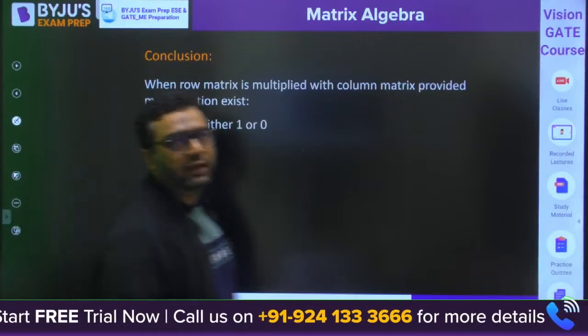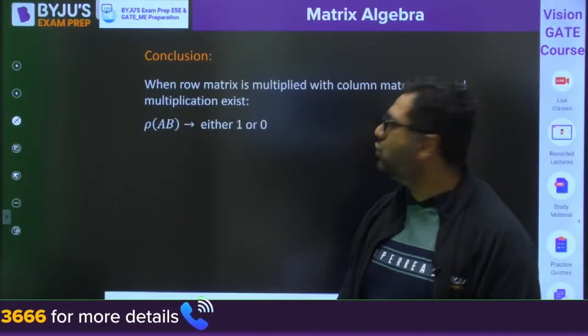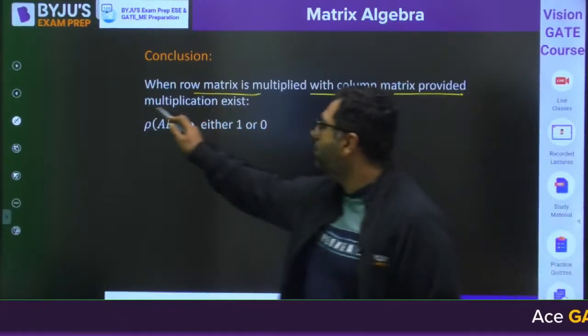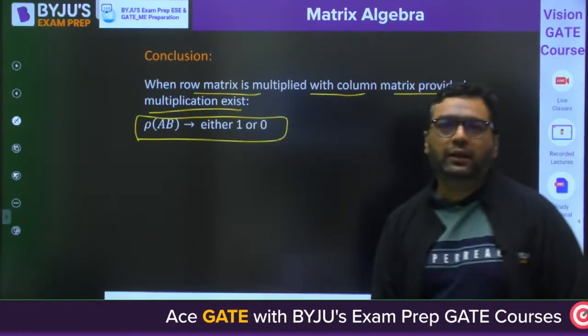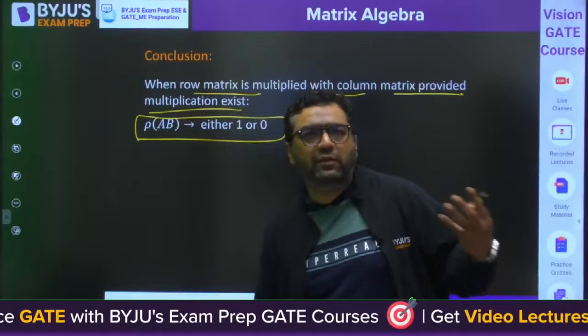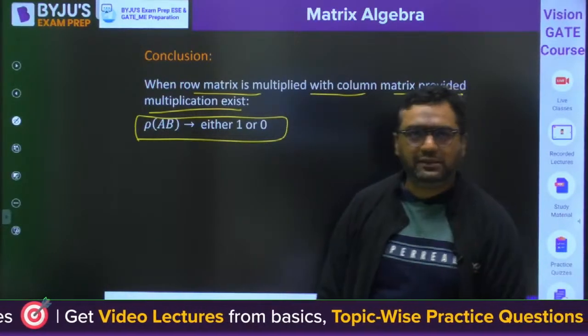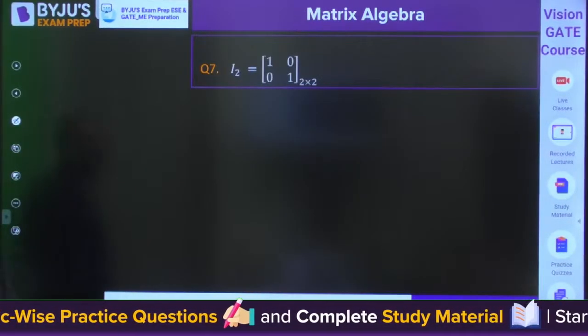Once again, we have the conclusion. And that conclusion is, when a row matrix is multiplied with a column matrix, provided multiplication exists, the rank of AB is either 1 or 0. Clear for everyone? So if the element which comes out is non-zero, the rank is 1. If it is 0, the rank is 0. Okay. So guys, moving further now, this is the identity matrix.